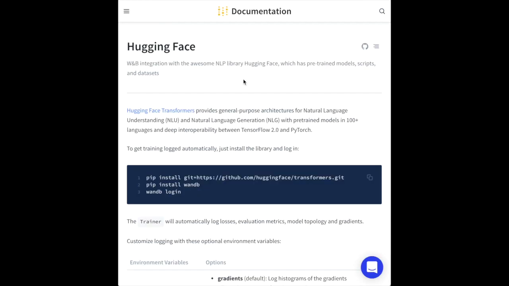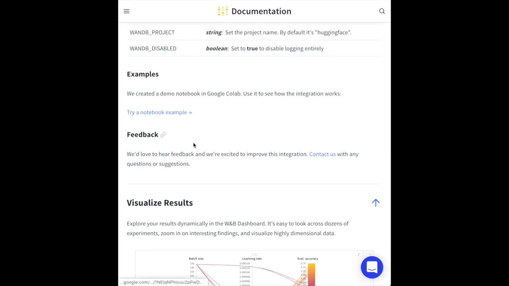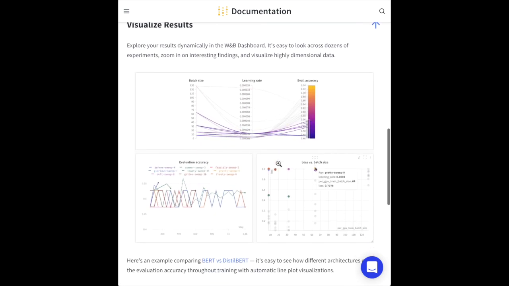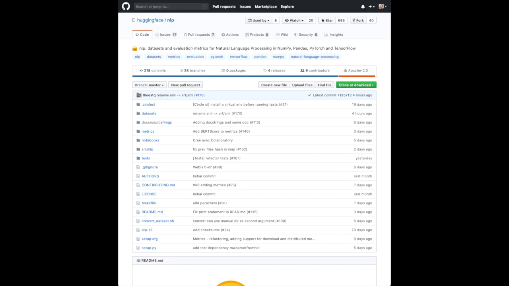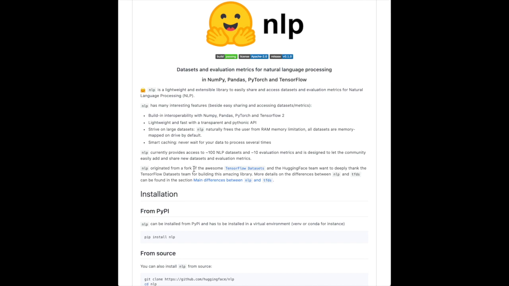Then we'll look at some really great articles from HuggingFace and Weights and Biases, such as the integration of Weights and Biases with HuggingFace models, and a really easy example showing how to use the Weights and Biases interface to visualize fine-tuning BERT on the Microsoft Research Paraphrase corpus in HuggingFace. Then we'll look at the new NLP library, containing about 100 datasets and 10 evaluation metrics for natural language processing, released by HuggingFace as well.